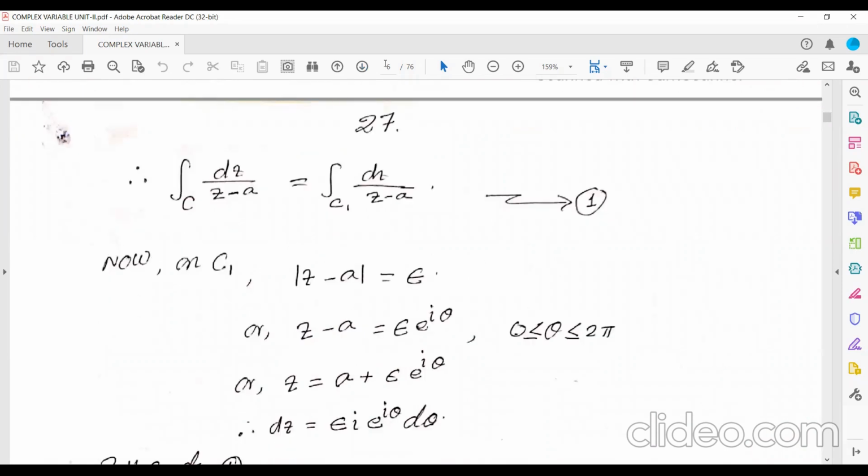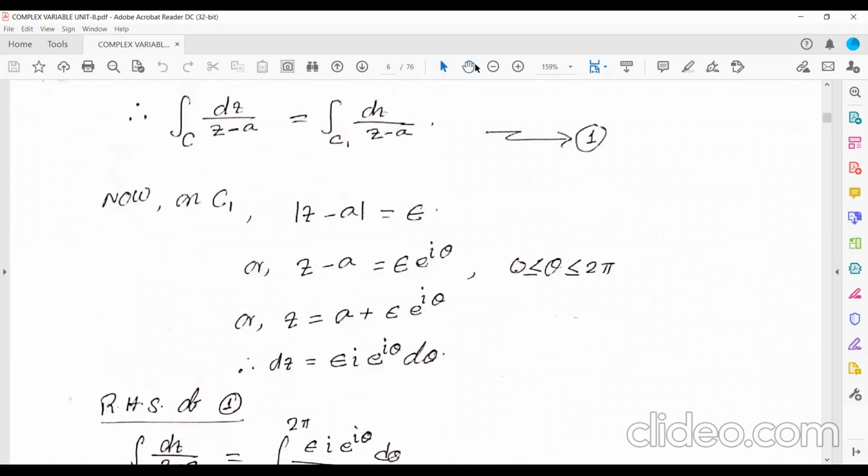Now C1 is a circle with center at A and epsilon as radius, so mod z minus a equal to epsilon will represent a circle with center at A and radius epsilon. So z minus a equals epsilon e to the power i theta, where theta lies between 0 and 2 pi.